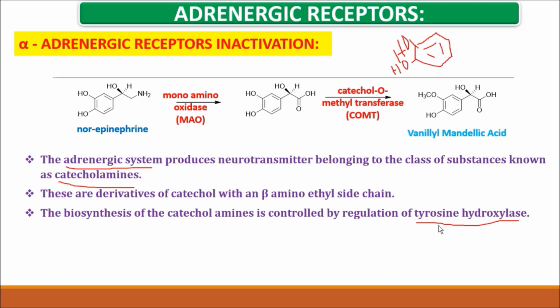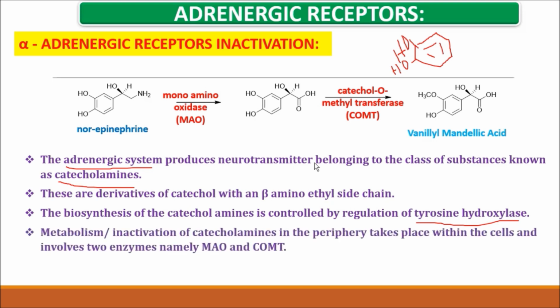Metabolism or inactivation takes place by the enzymes monoamine oxidase and catechol O-methyl transferase. So the synthesis is controlled by tyrosine hydroxylase, and the inactivation or metabolism of norepinephrine and epinephrine is controlled by monoamine oxidase and catechol O-methyl transferase.